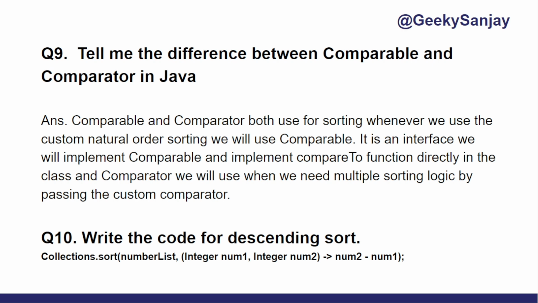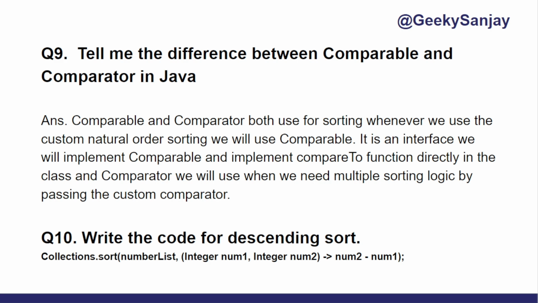So I use Collections.sort with the number list, and I have given a lambda function inside of this. This is a shorter way, because we have seen the big class and function where we use an anonymous class and pass it inside. But here I just write it in a single line, showing the lambda function where we have num1, num2, and because he told me to write descending, I made it num2 minus num1. This is the very short form of this comparator.